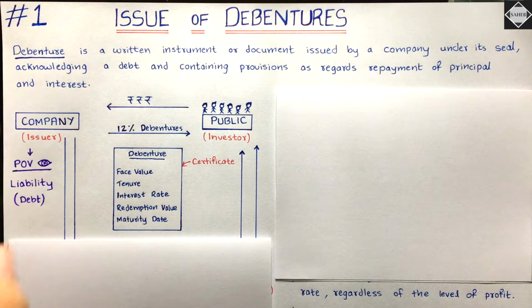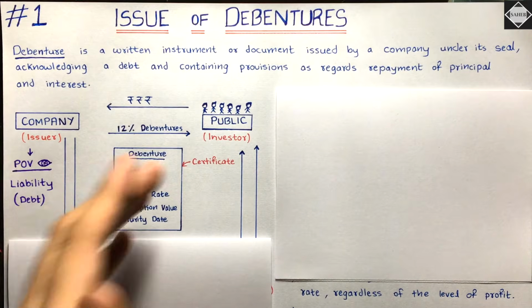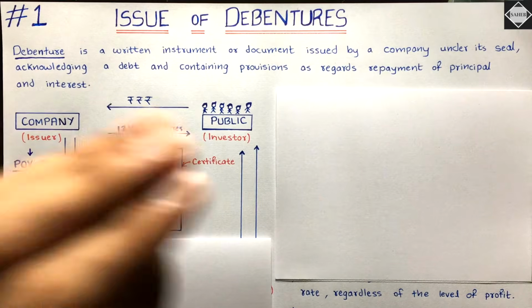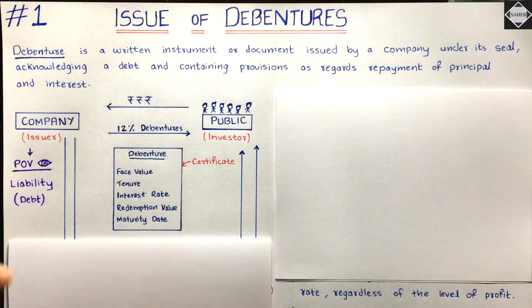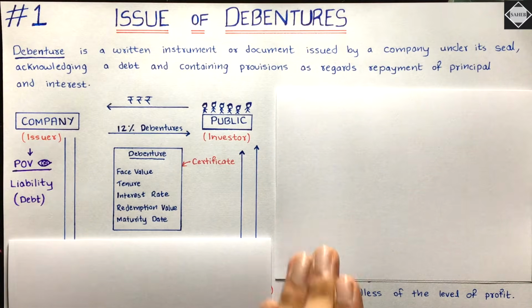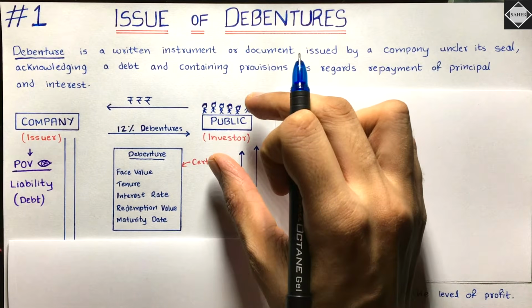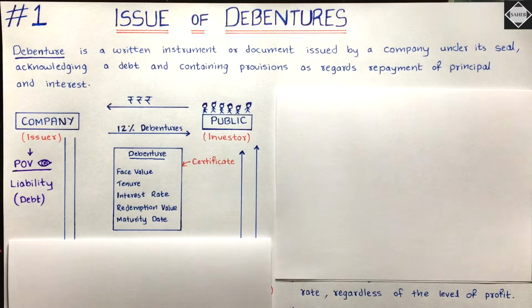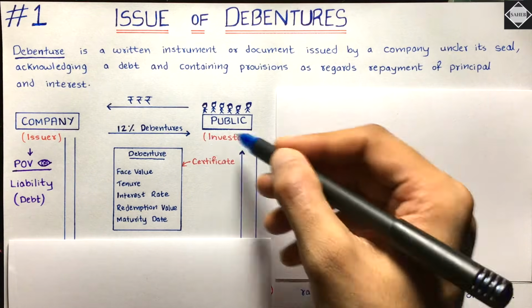Now tell me, from the point of view of the company, what is this debenture? From the company's point of view, debenture will be their liability, isn't it? It will be their liability because they have received the money. Now this money has to be repaid back after 10 years. They have to repay. So that will be their liability. On the other hand, for the public, for the investor, this debenture will be their asset because they have invested their money.